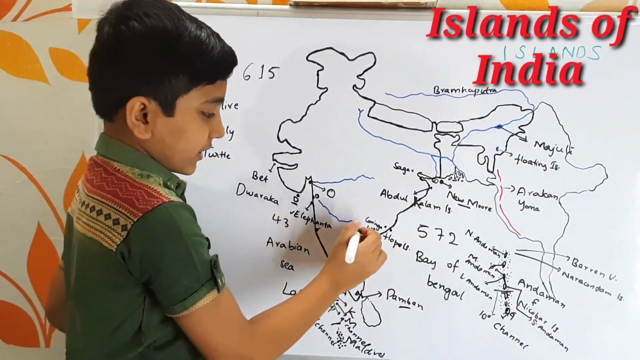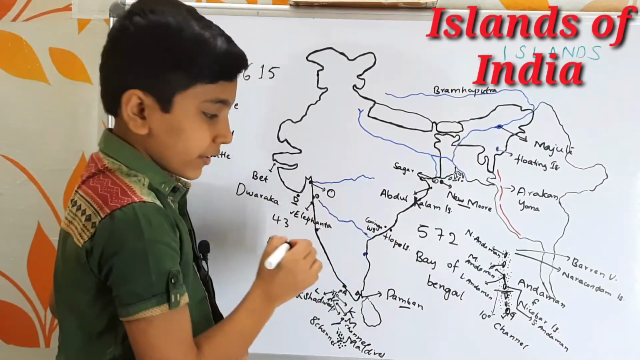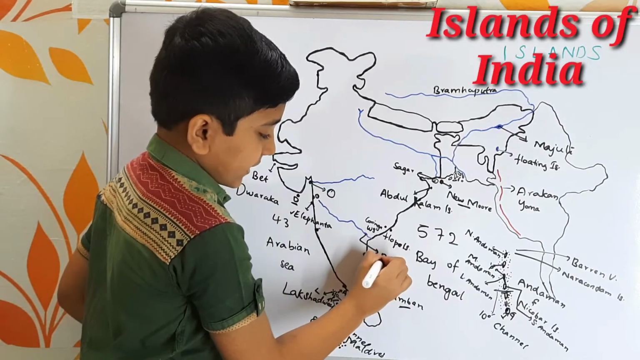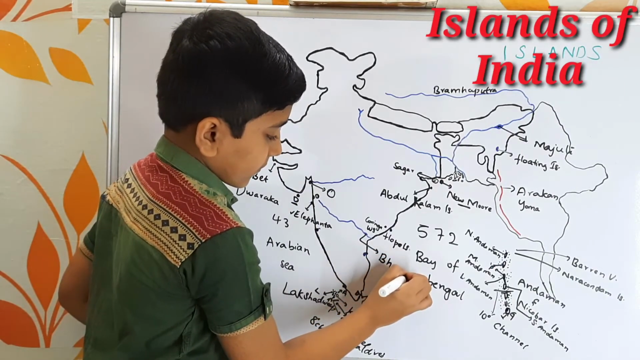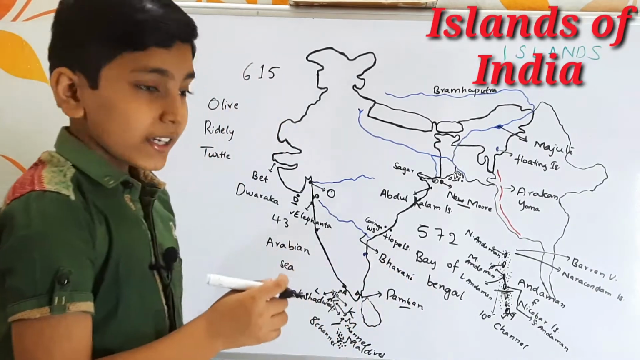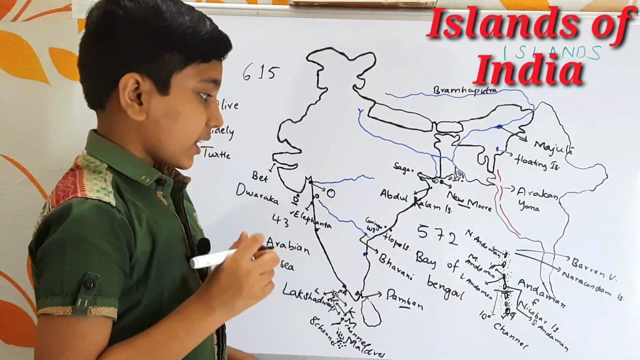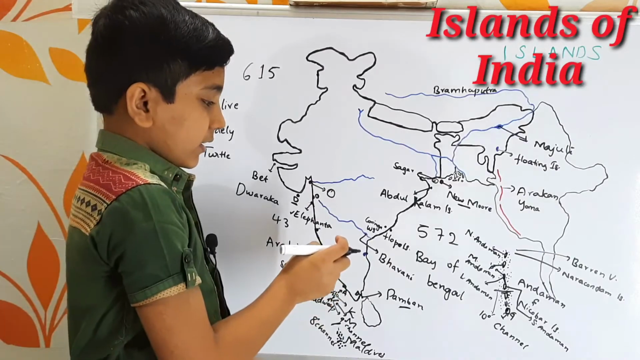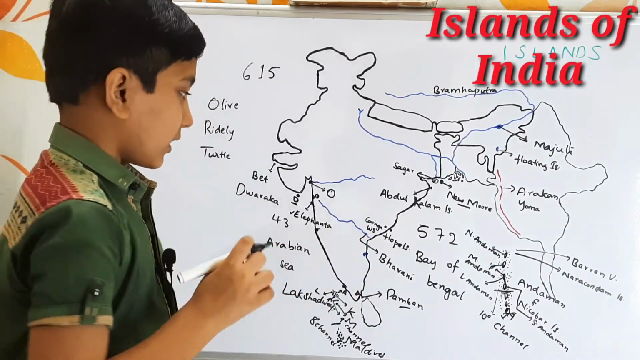So next let's come to here. Here in Krishna River near Vijayawada, we find a famous river island. It is called as the Bhavani. So this Bhavani Island is situated in Vijayawada, and it is also situated near the Prakasham Barrage, and it is situated in the state Andhra Pradesh.